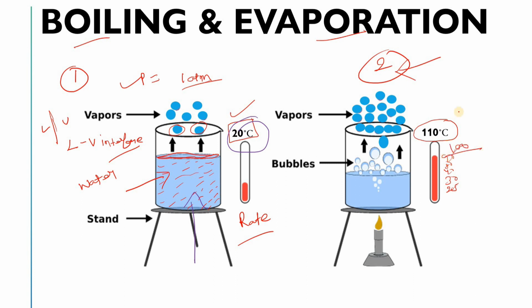Okay, and at 1 atmospheric pressure, the saturation temperature of the water is 100 degrees Celsius. It means that at 100 degrees Celsius or beyond, your water will start boiling. Okay, the saturation temperature is here. That is very important.